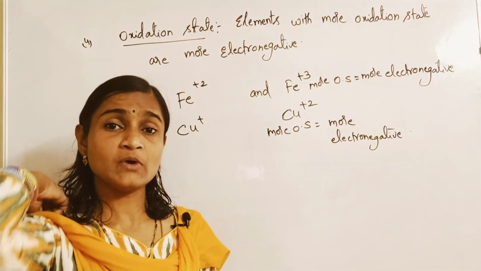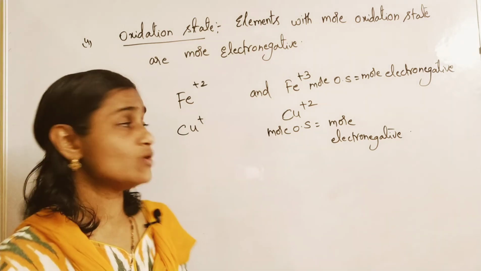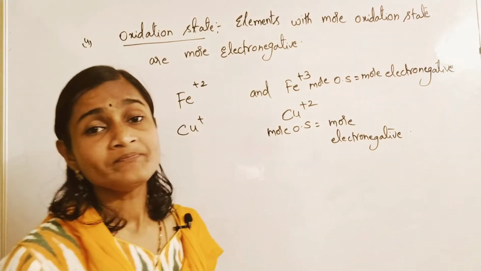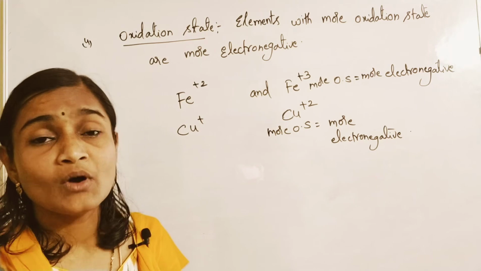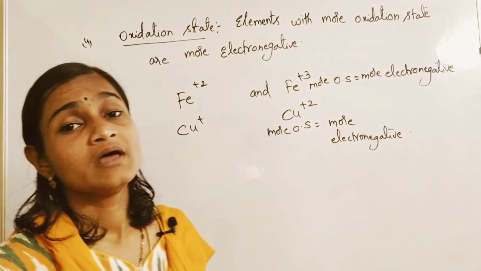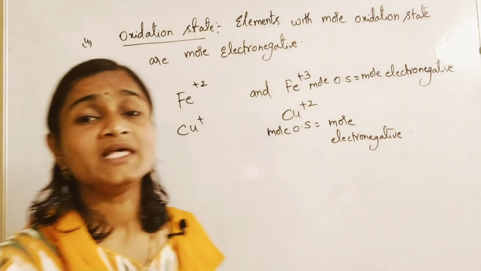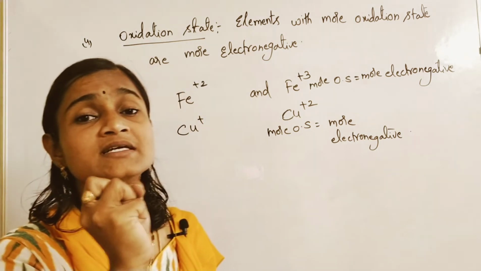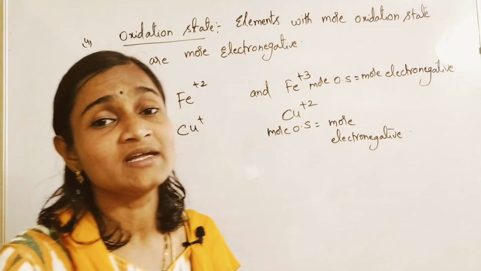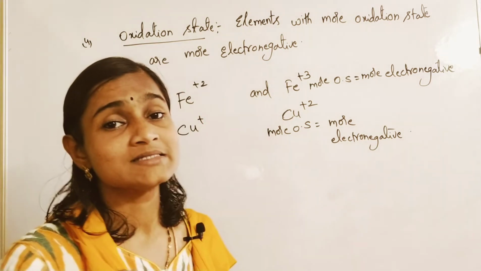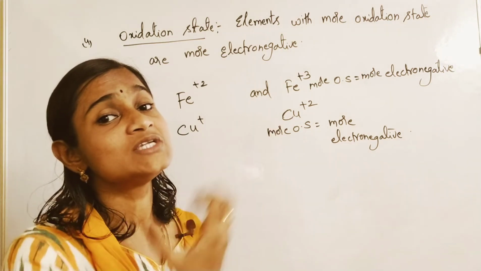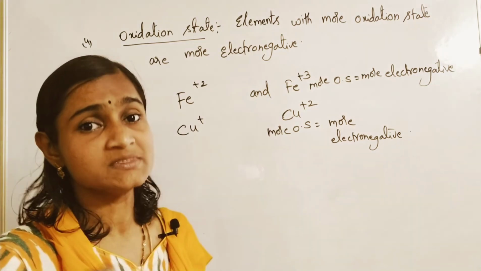So this point you will be asked, like in objectives they will ask. This is one of the important factors which affect electronegativity. Please try to understand, electronegativity is a tendency of which kind of atoms? Mostly non-metals. Non-metals have the tendency to grab electrons towards themselves.